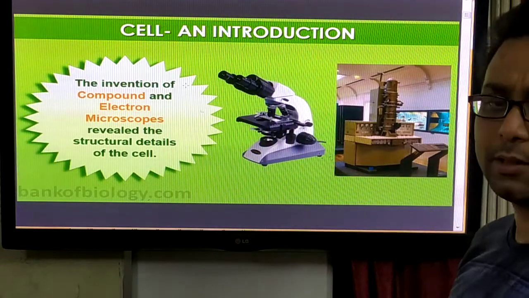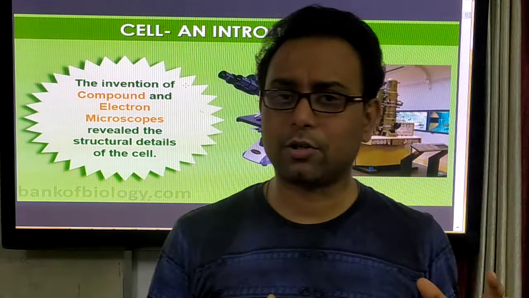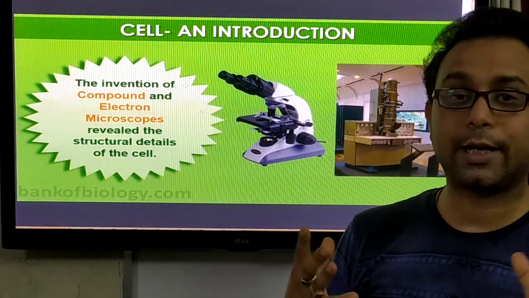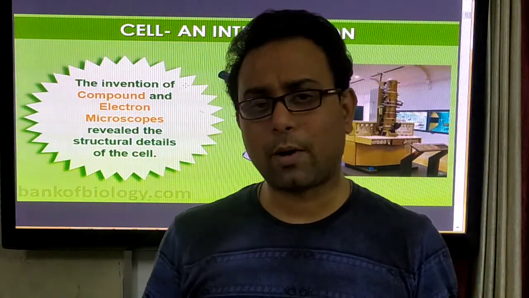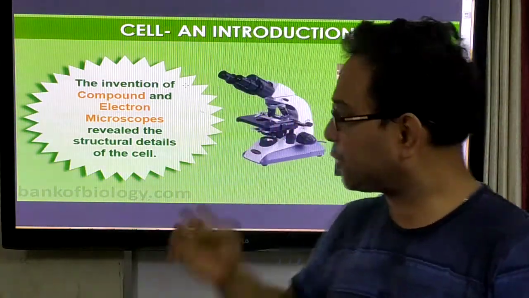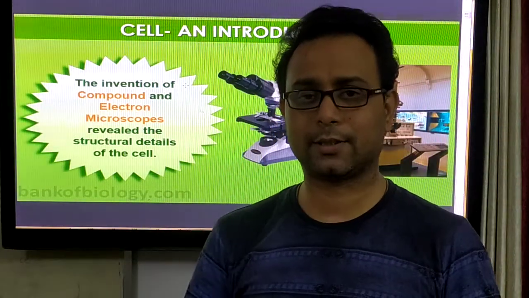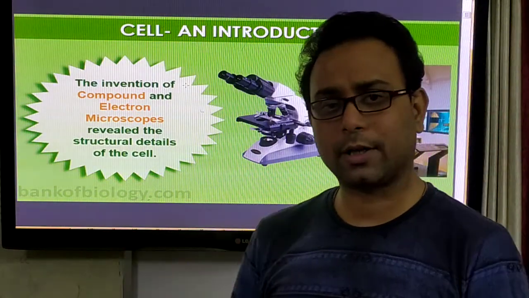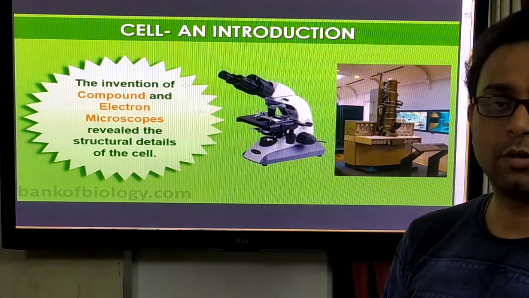Now, cells are very minute objects, minute things, so you cannot see all cells with the naked eye. So we use tools. These tools are called the microscope. So what is the microscope? A microscope is a tool which is used to see microscopic things. Microscopic things, that is, a cell or a microorganism, are observed with the microscope.